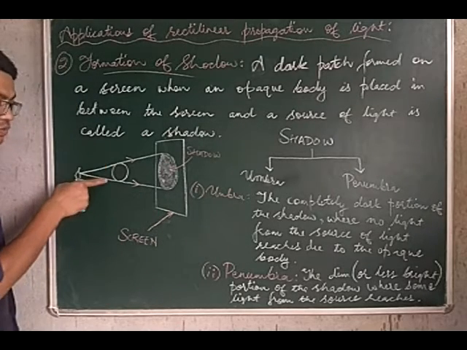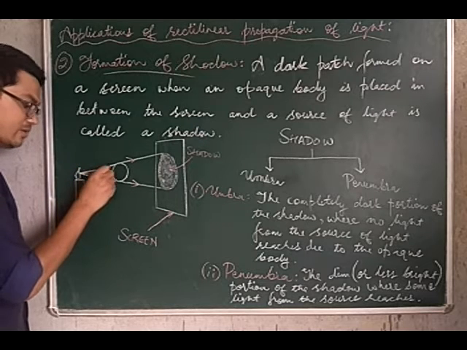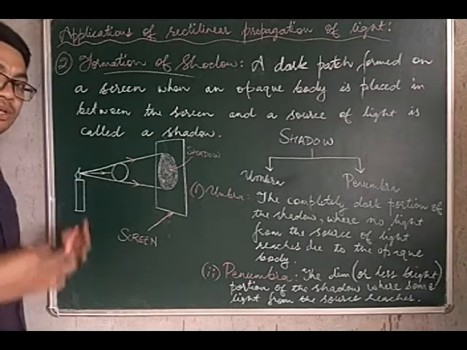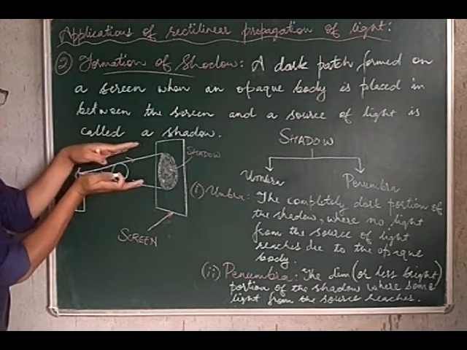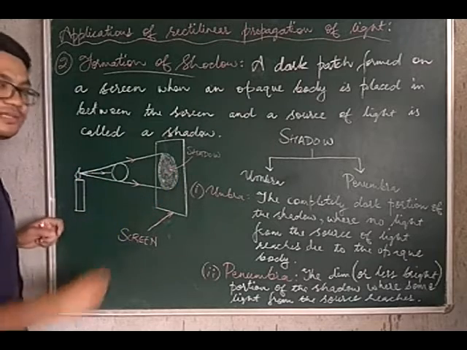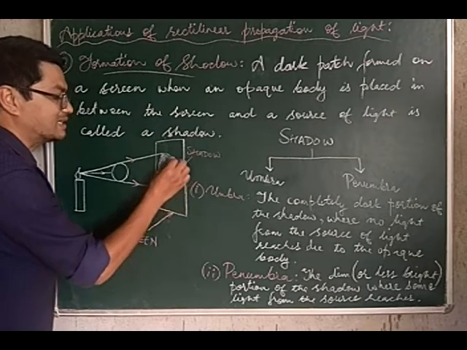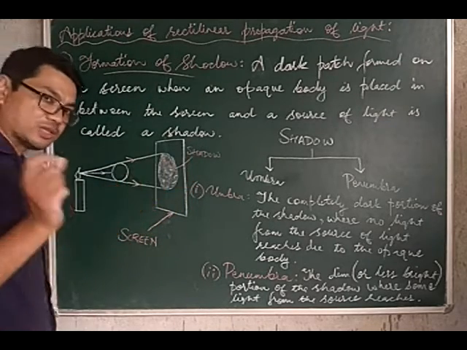In between these two lines, there are other rays of light starting from the candle, of course. But these rays of light are completely blocked by our opaque body. No light in between these two rays is going to reach the screen. So this portion of the screen will be completely dark, and that of course is what is called the shadow, remember.